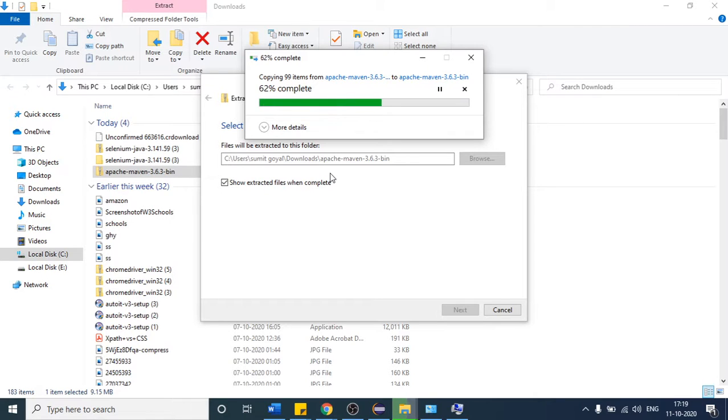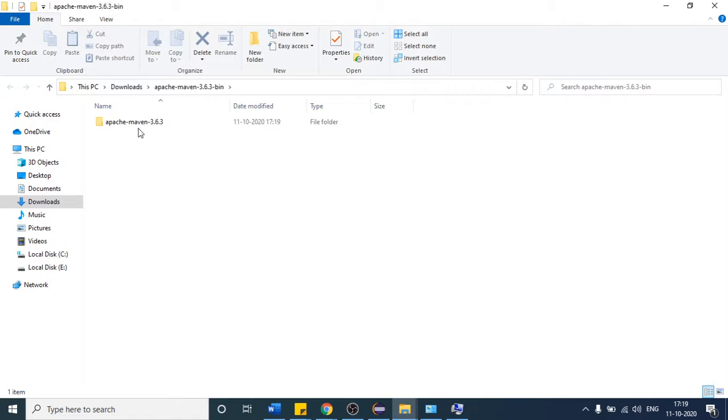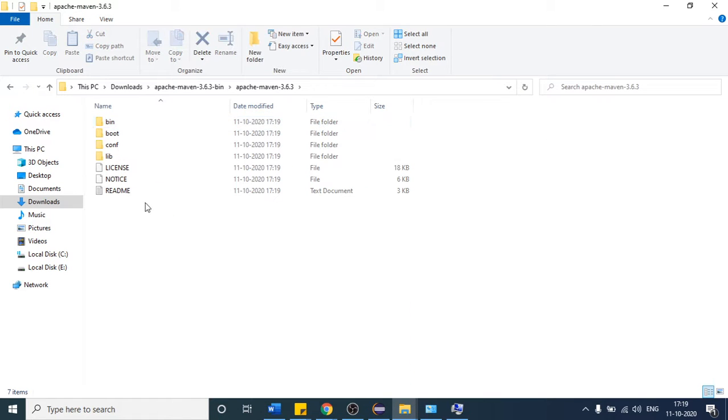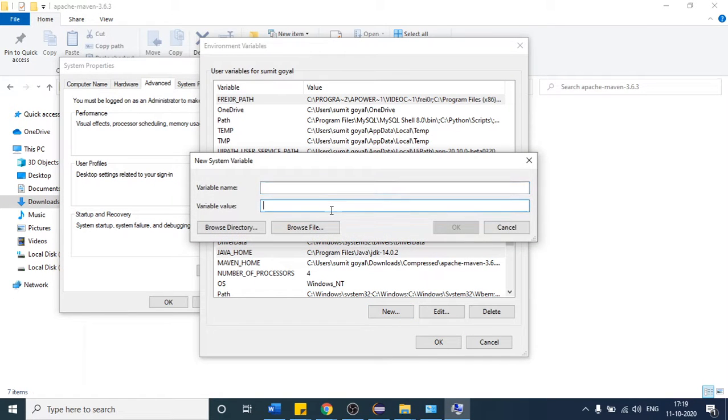You will find all the necessary files which are required for working with Maven here. If you open this folder, you will find something like this. First you have to copy this path, and provide it here: click on new and provide the path till here.